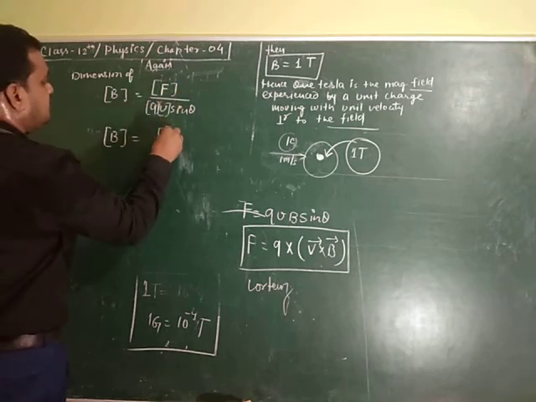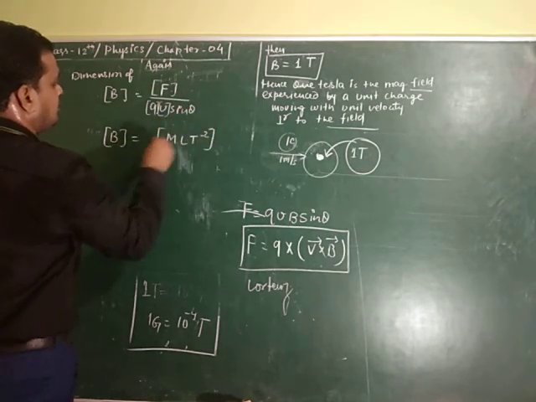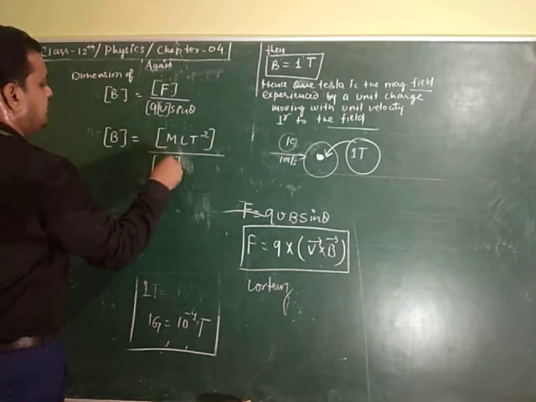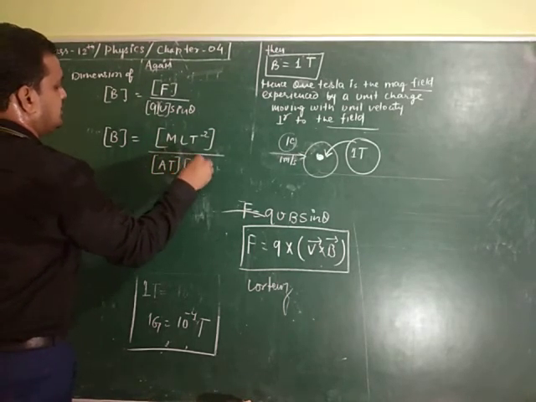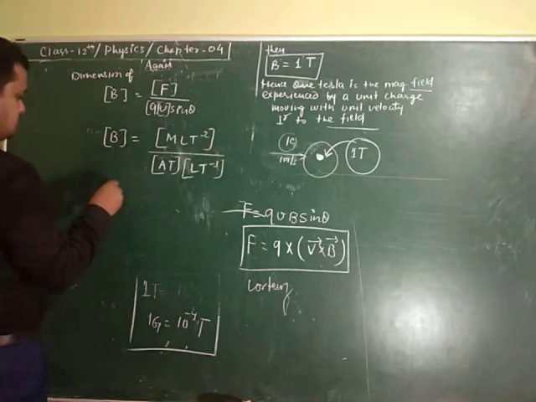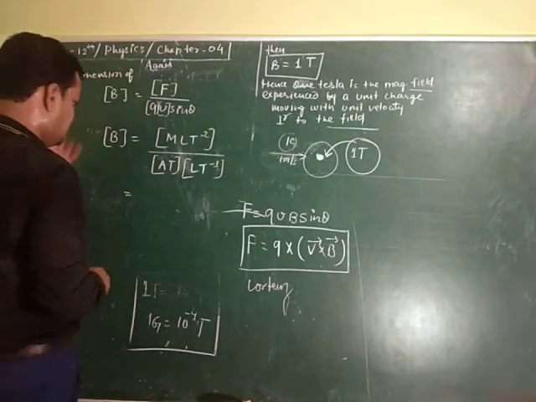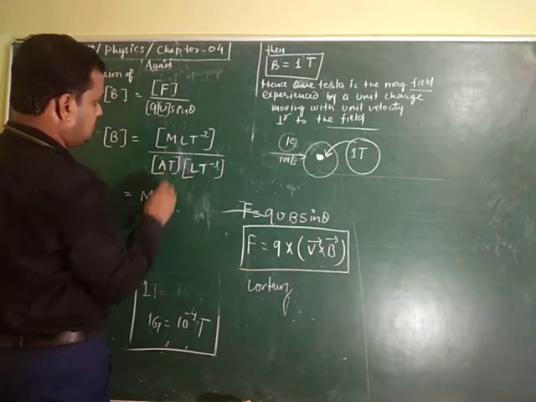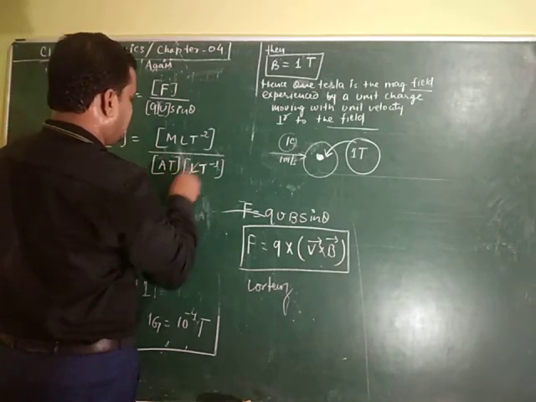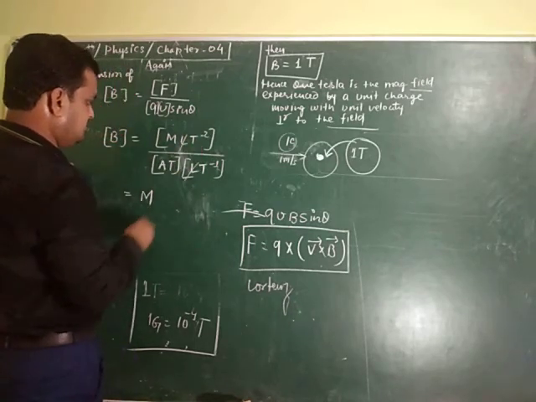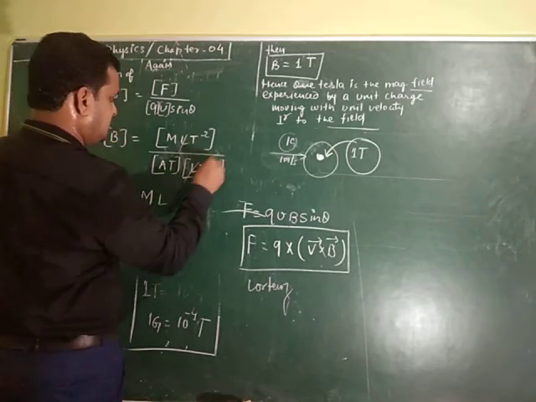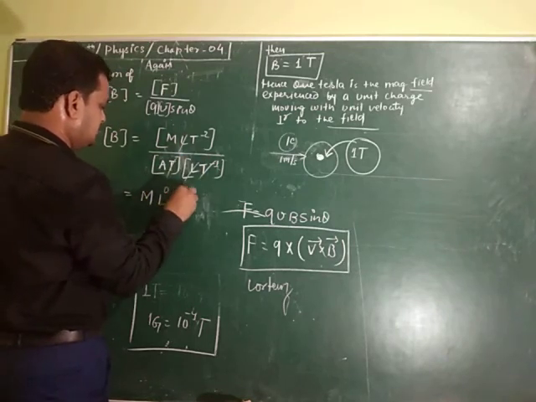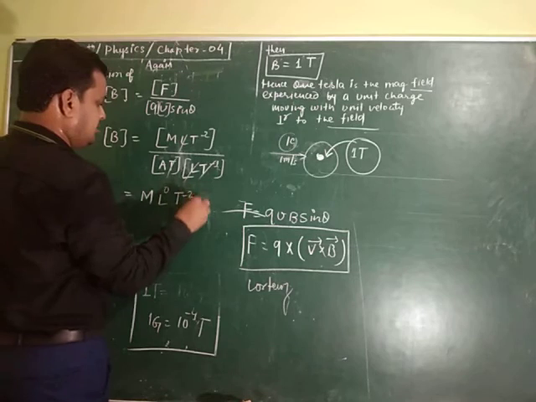B is equal to, what is the dimension of F? This is M L T to the power minus 2, charge A T, and velocity L T inverse. When you finalize this, it becomes M, L is cancelled here, T and T are partly cancelled, L to the power 0, leaving M T to the power minus 2 A inverse.